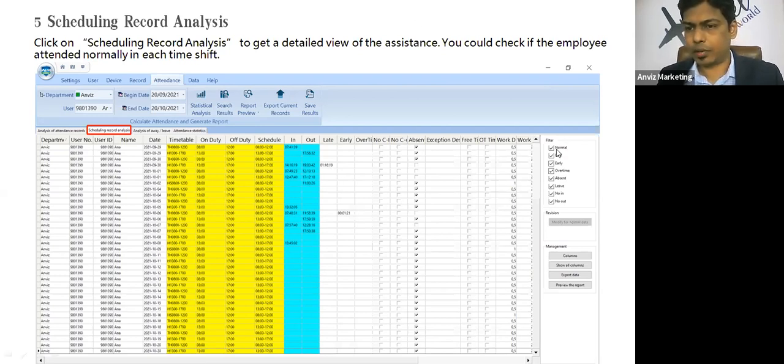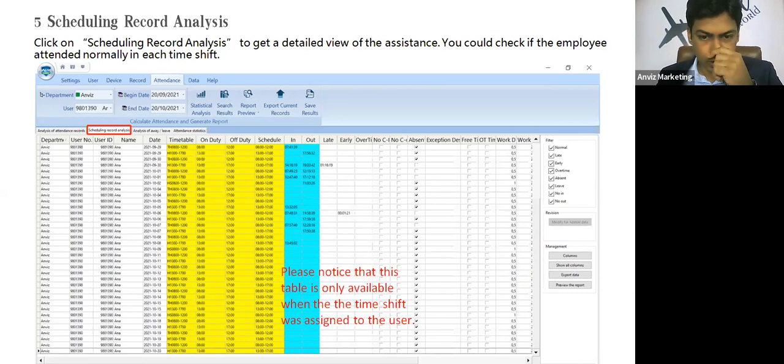Based on that, we have given multiple filters and the work schedule, like work day, whether there is 0.5 work day present or 1 work day present, that you can see here. There are many more columns that you can add or remove from the management option, where you can manage the columns you want to export or see in the tab. As I said, this table is only available when a timetable or shift was assigned to the user. If a shift is not assigned to the user, then that user's data will be moved to the overtime feature.